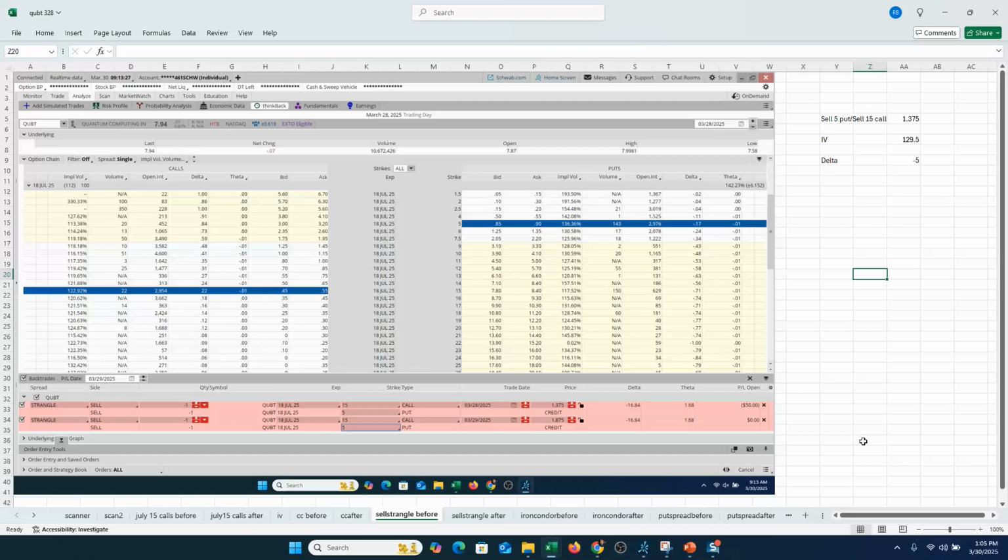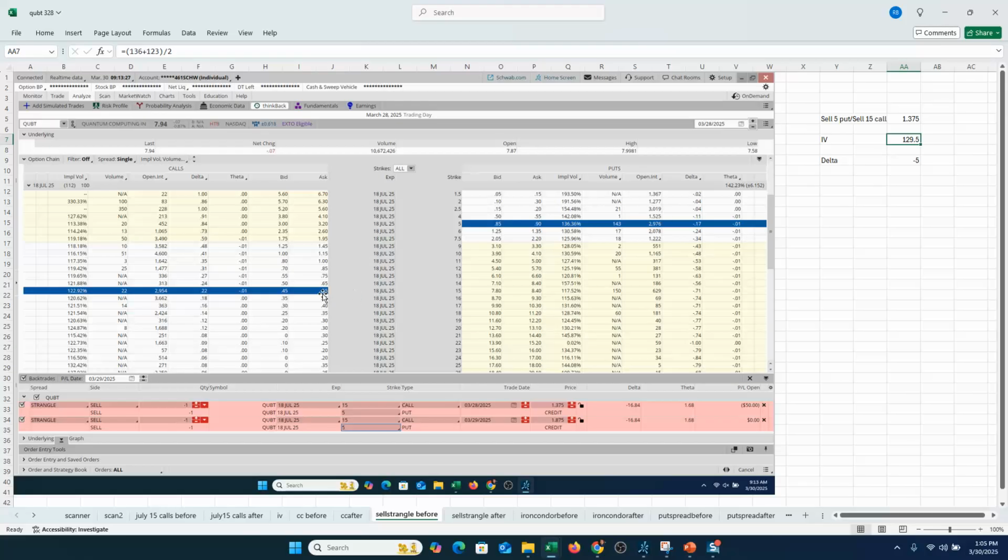Calls rose, certainly puts rose as well because of put-call parity. So I simply went out and looked at the July 5 put, July 15 call sell strangle, right? Selling the 5 put, selling the 15 call. You can see the day before the big call buyer on Friday, that sell strangle was trading just under $1.40, at $1.3750. The IV on the trade generalized was about 135 here, about 122 here. So roughly about 130 IV.